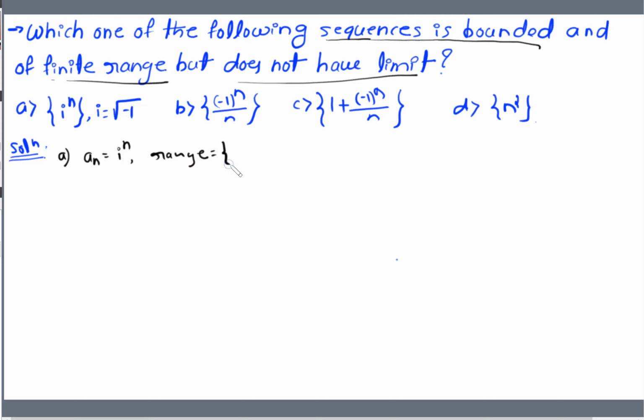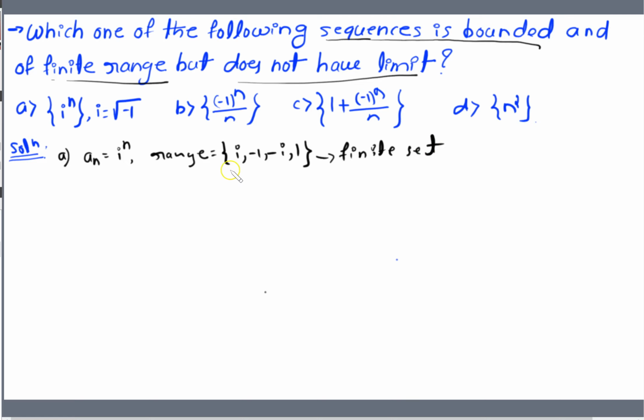Put n equal to 1, this is i; n equal to 2, minus 1; n equal to 3, minus i; and n equal to 4, 1; and these values continue. Therefore the range set is i, minus 1, minus i, and 1. Is this finite or not? Yes, the range set is a finite set.